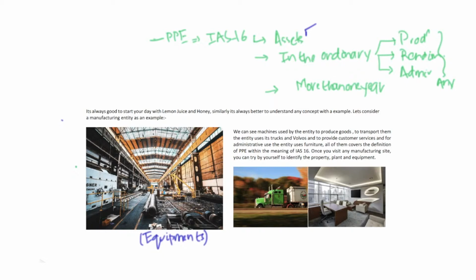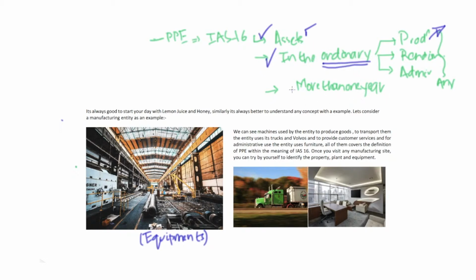The second condition is whether it is used in the ordinary course of business. Now, under ordinary course of business, we are going to use these equipments for the purpose of production of goods and services. So, condition number 1 is satisfied, condition number 2 is satisfied.